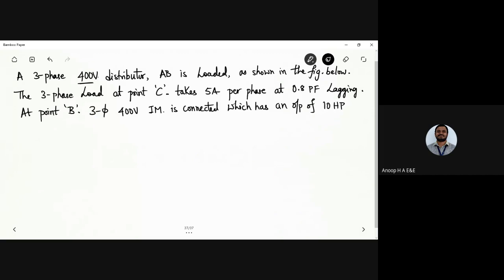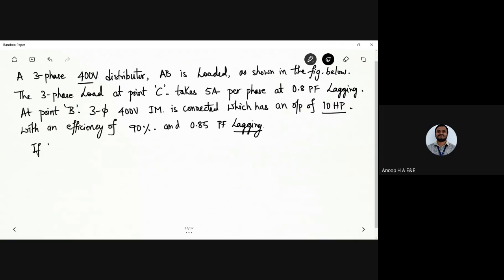So the rating of the motor is 10 HP with an efficiency of 90% and 0.85 power factor lagging.